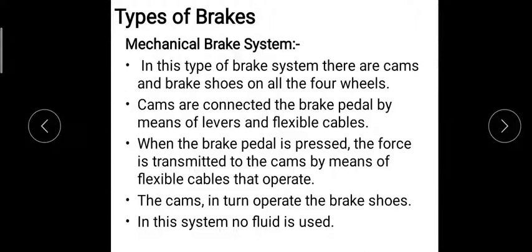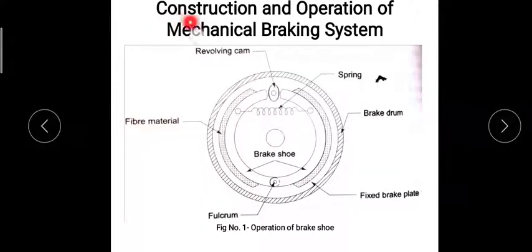So this is completely a mechanical brake system. In this, there is no fluid used. We are not using any fluid in this. Next is the construction and operation of this mechanical braking system.